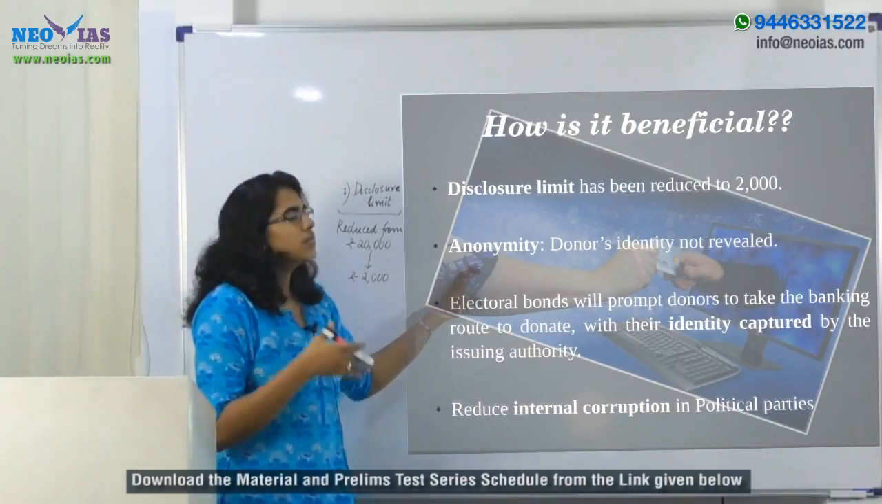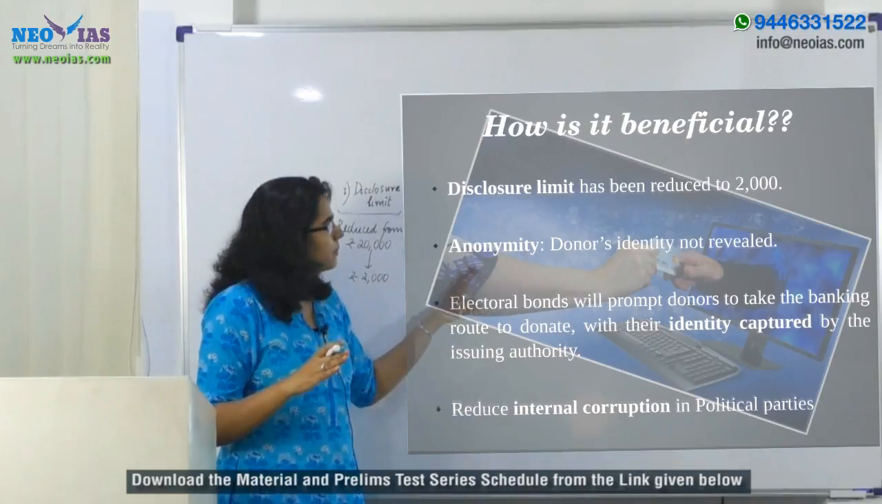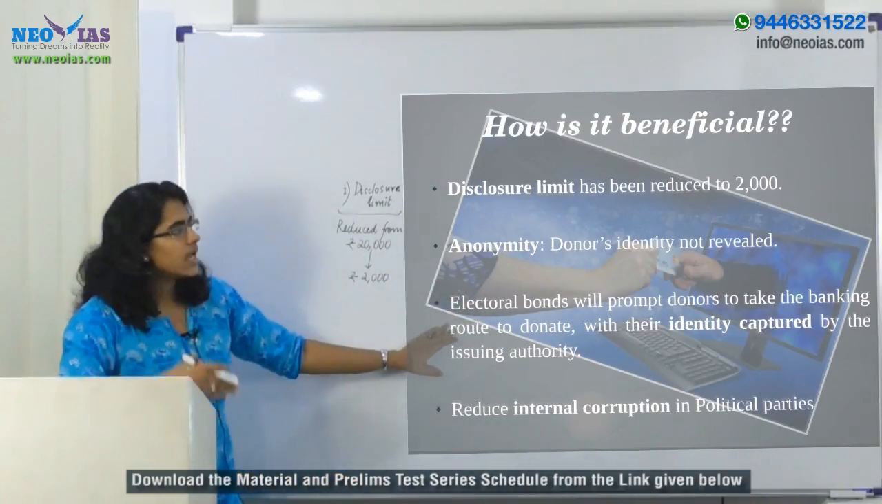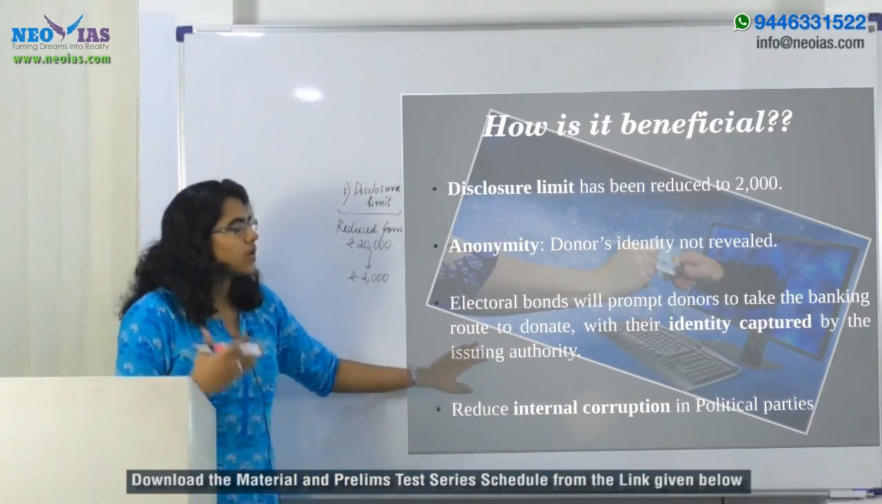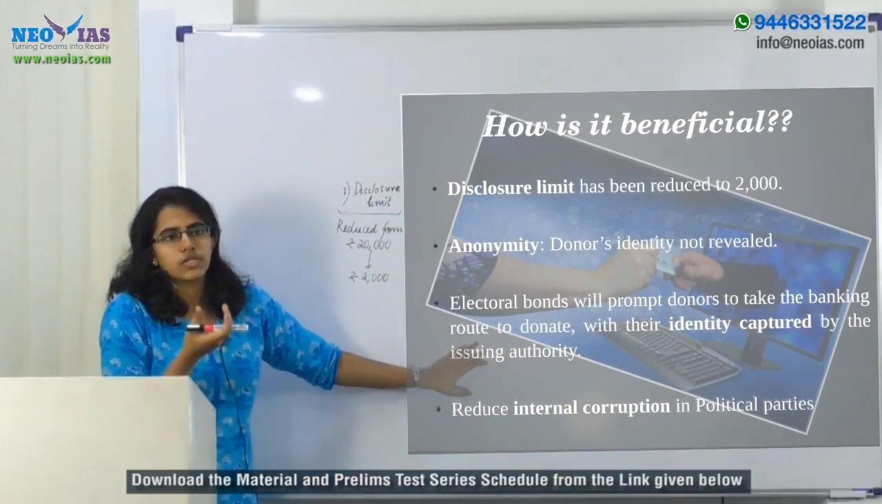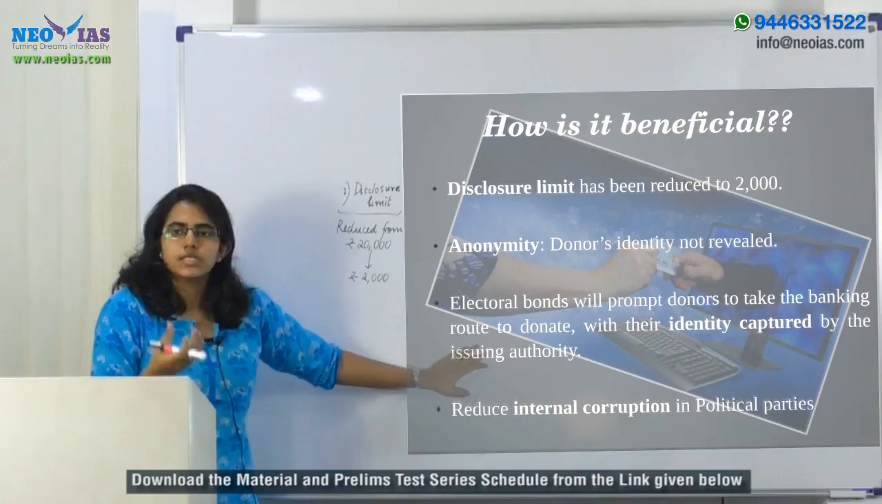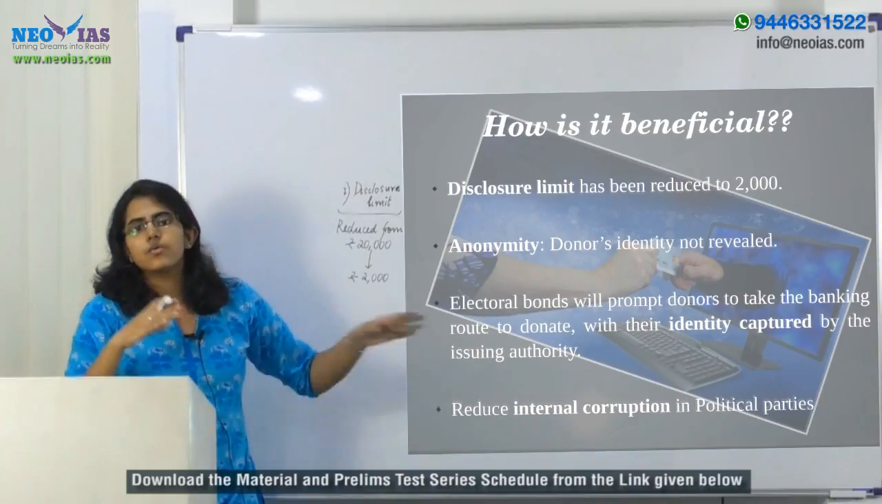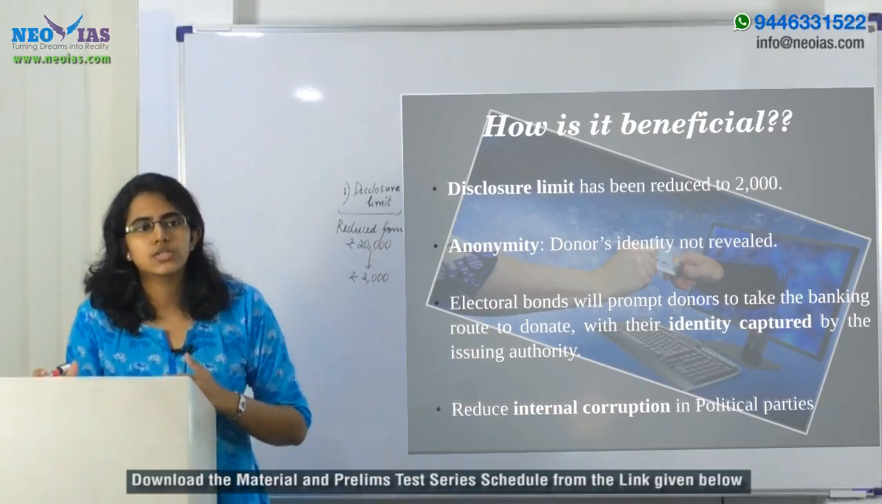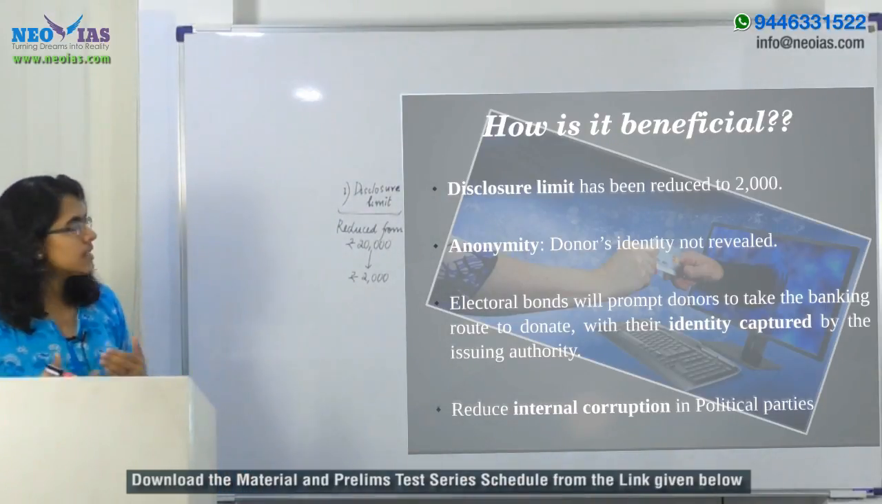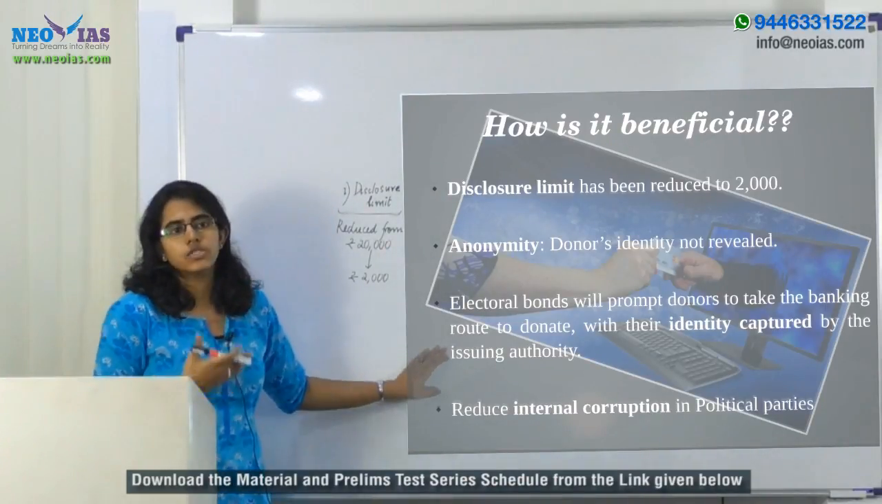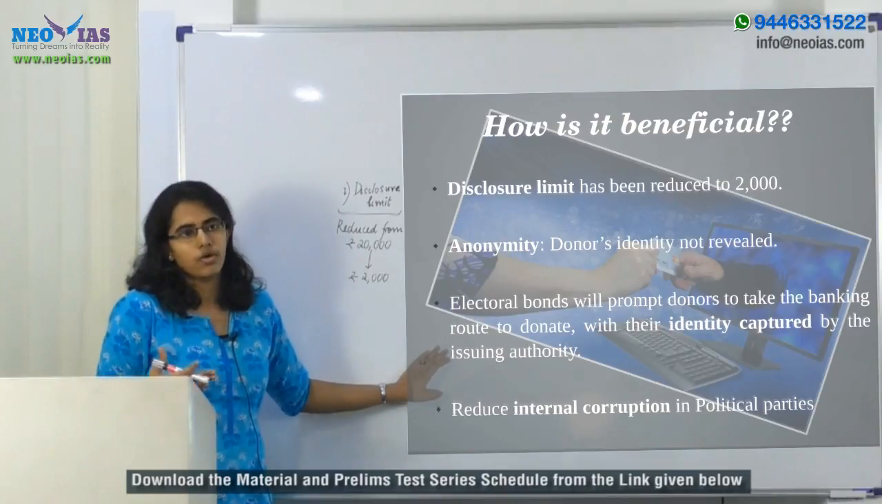That is, anonymity of the donor will be maintained, and along with it, since the electoral bond will prompt the donors to take up the banking route, it will ensure that the identity of the donor is being captured, and this can, to a certain extent, address the use of money power in the elections, as well as check the black money in the economy. So that is another advantage when one makes use of this electoral bond.